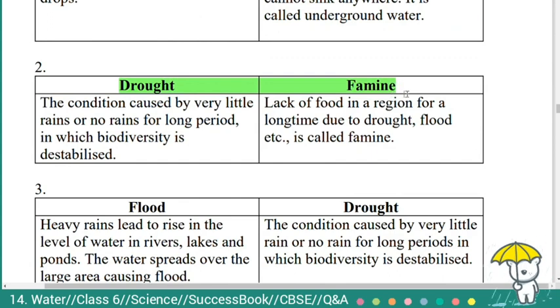Drought and famine. What is drought? The condition caused by very little rain or no rain for a long period, in which biodiversity is destabilized. Whereas famine is the lack of food in a region for a long time due to drought, flood, etc. That is called famine.